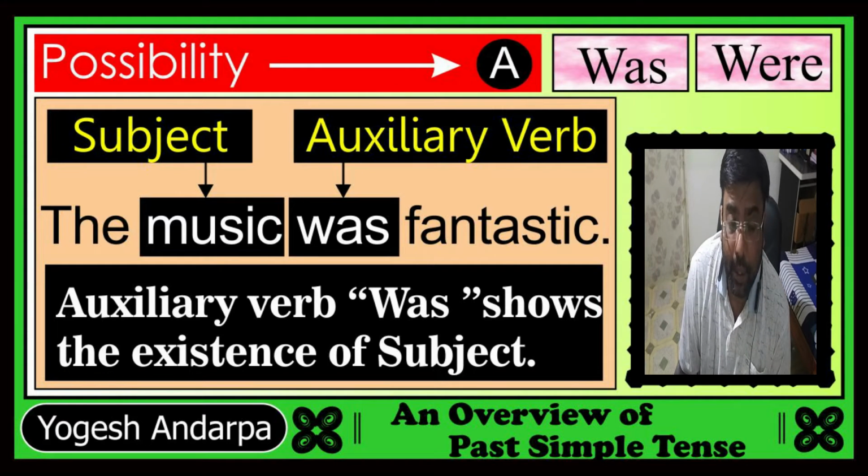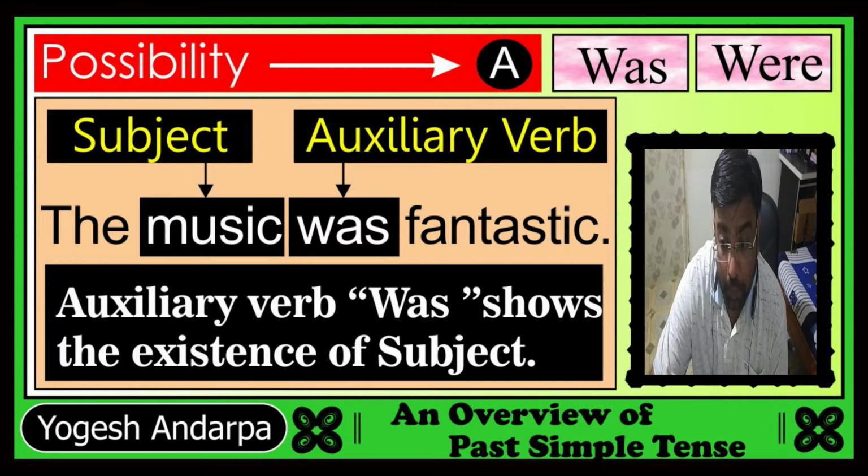So this example is trying to say that when the helping verbs was and were are used in a sentence of simple past tense, in that case there will be no main verb in the sentence, and these helping verbs will show the existence of the subject.